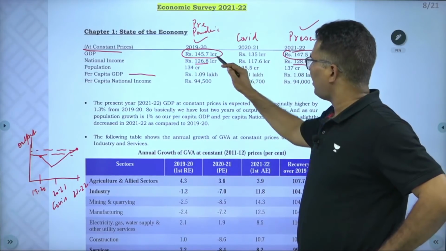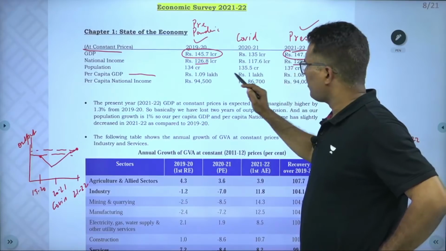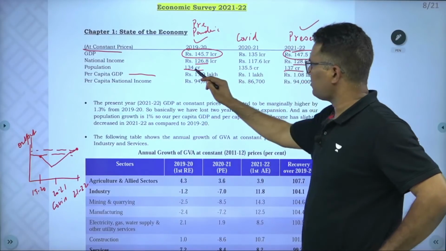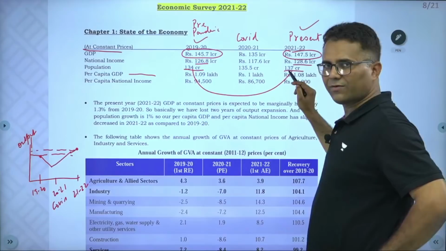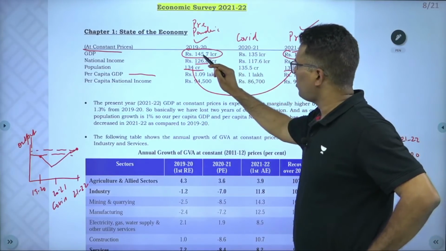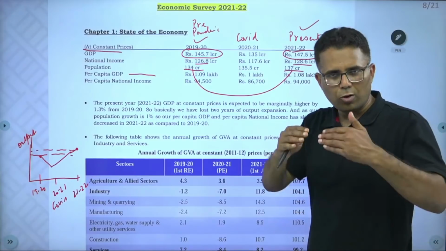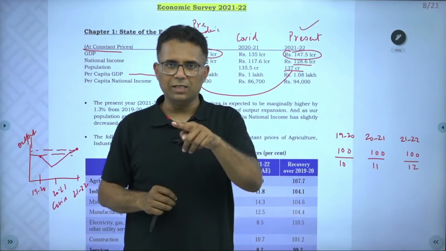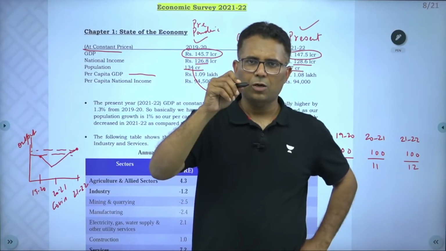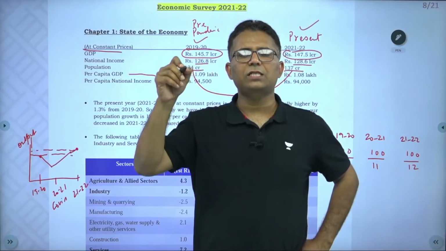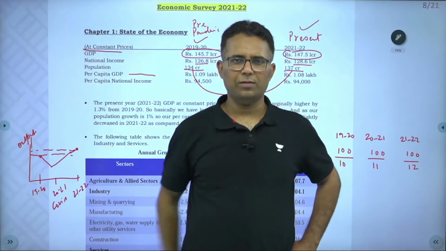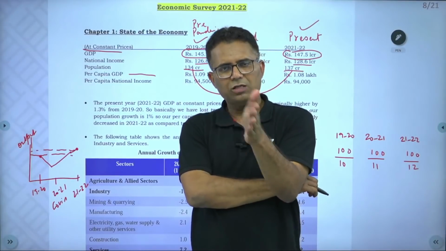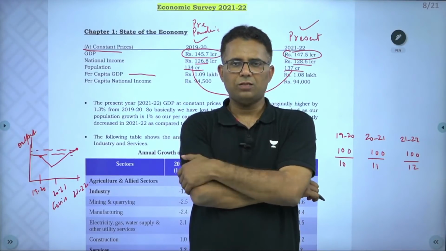Here, our GDP has increased very slightly, but population has increased more. This increase from 134 to 137 is more than the increase from 145 to 147. So, population increased more than the GDP, that is why per capita GDP has decreased. So, if the question comes that our per capita GDP has crossed the pre-pandemic level, you have to tell whether it is true or false. The per capita GDP has crossed the pre-pandemic level, 1920, false.